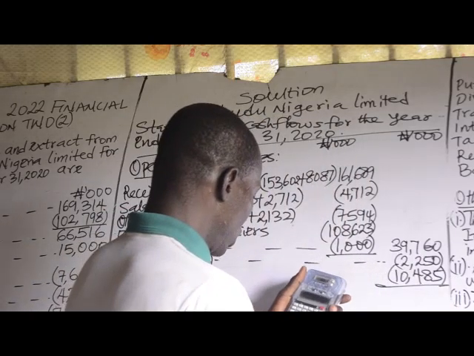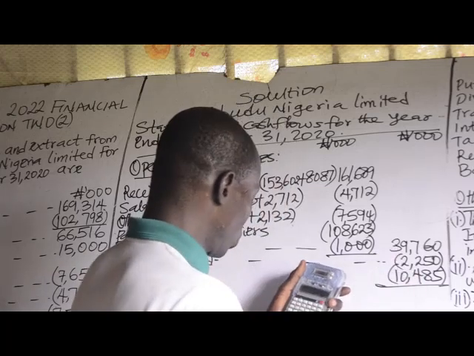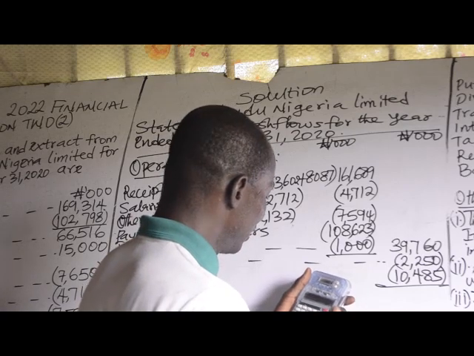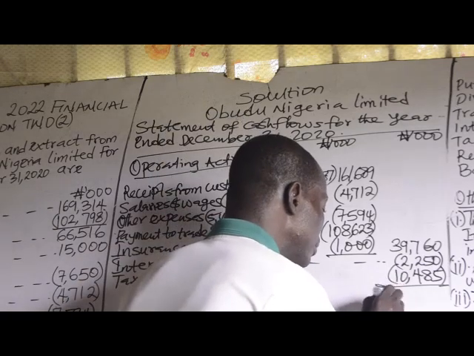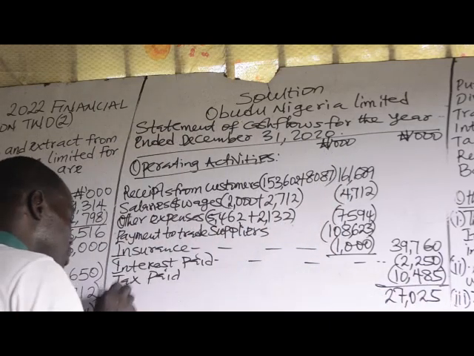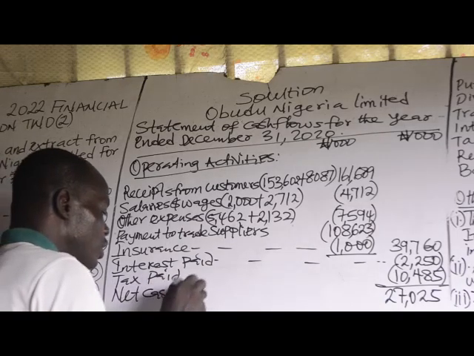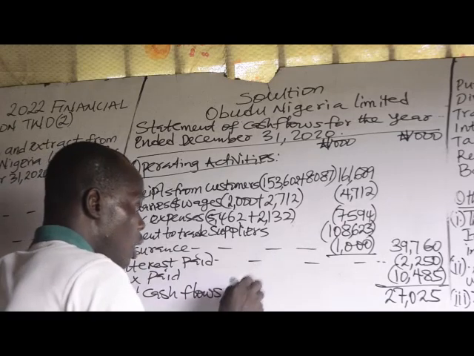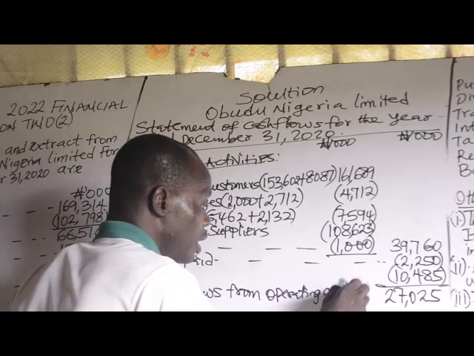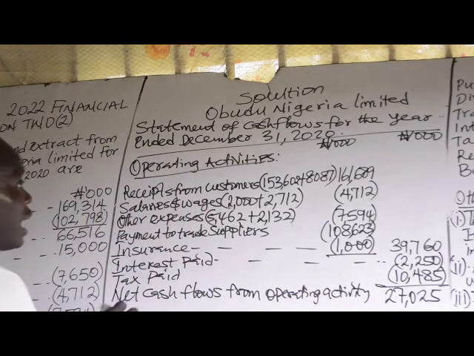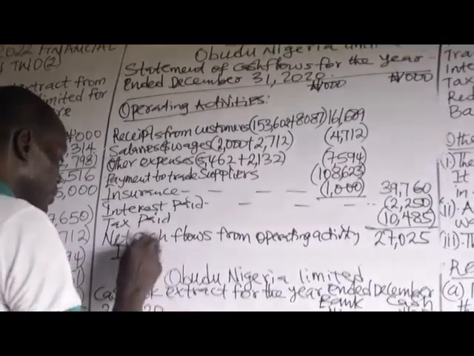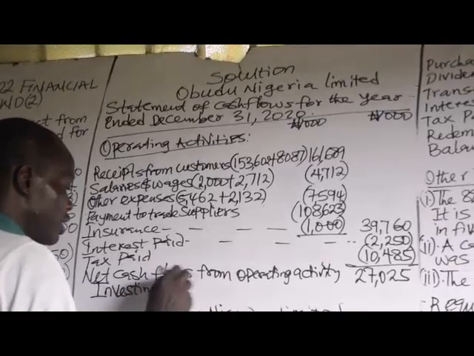39,760 minus 2,250 minus 10,485. Then you have 27,025. This is the net cash flows from operating activity. After operating activity, the next heading will be investing activity.